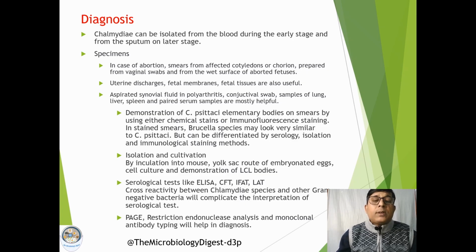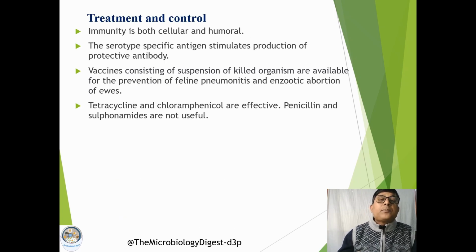Then we can go for isolation and cultivation. We can utilize serological tests like ELISA, CFT, etc. And we can also use polyacrylamide gel electrophoresis, restriction endonuclease analysis, as well as monoclonal antibody typing for further identification of the different species of the organism.